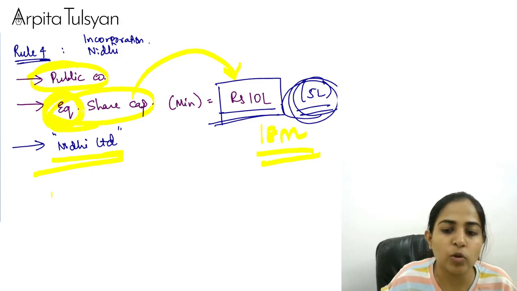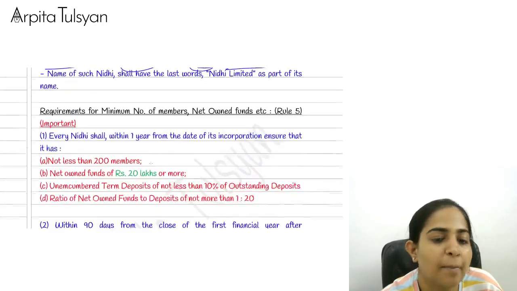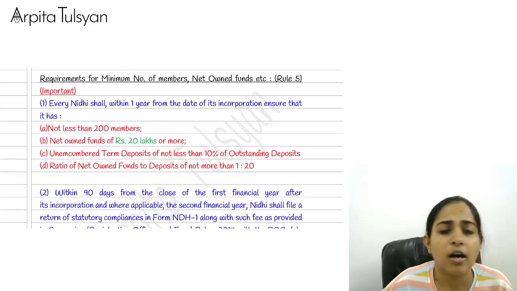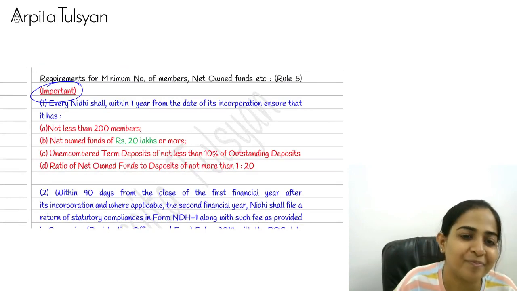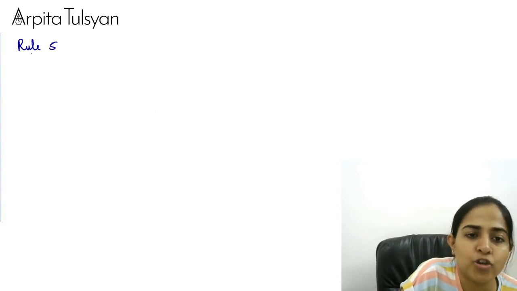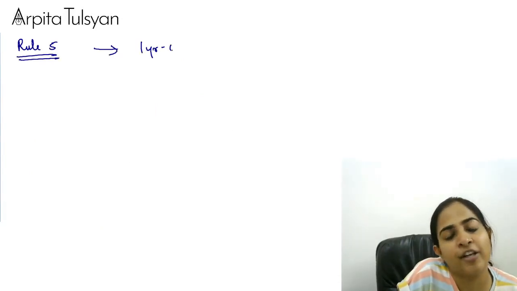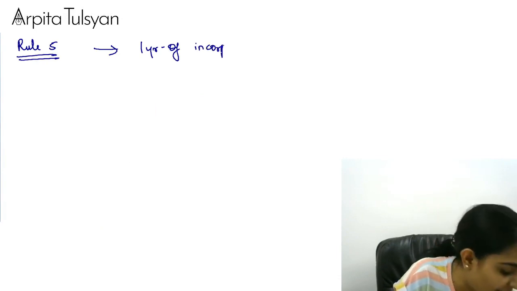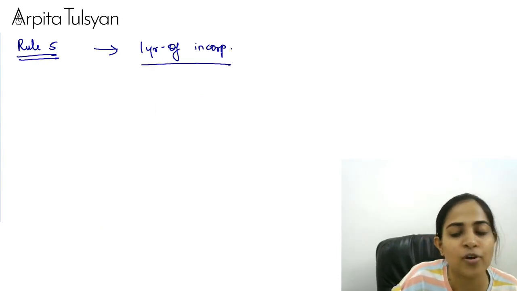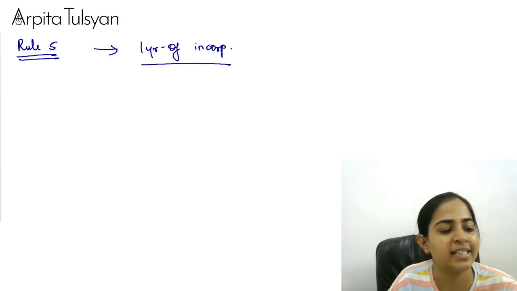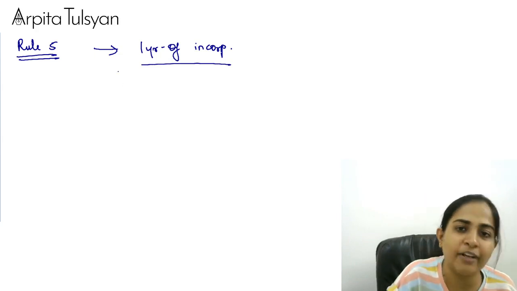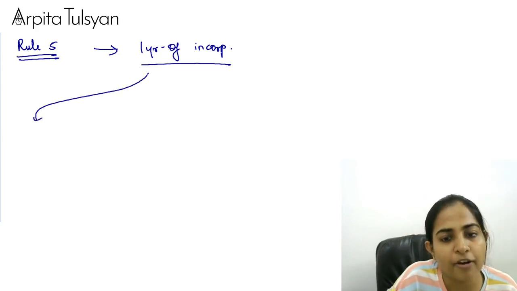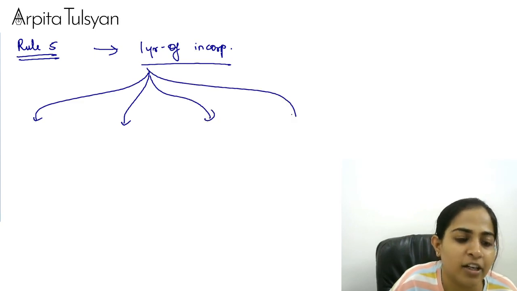Okay, so now let's go to the next rule, that is rule number 5 and rule number 6. These two, especially rule number 5, is specifically important. So now what are they saying? There are certain requirements which every Nidhi company should fulfill within 1 year of incorporation. Means they have given a transition time period again, that if you incorporate it today, it's not possible that you can meet all the requirements right from day 0. So you have been given 1 year. You have to make sure that 4 conditions are fulfilled within 1 year of incorporation.